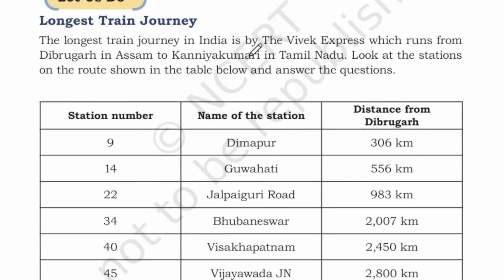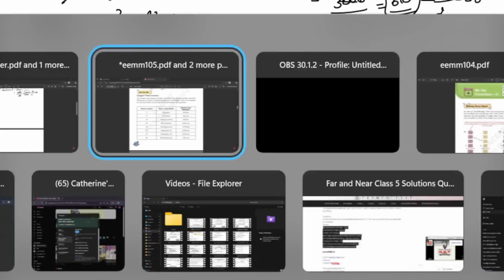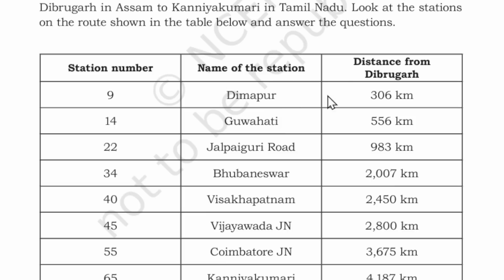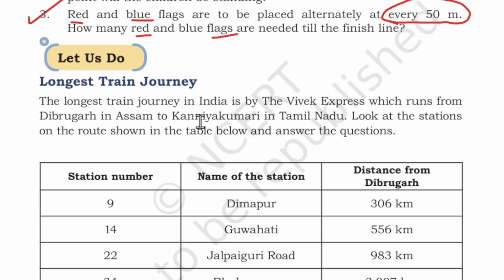Longest train journey. Okay, the longest train journey in India is by the Vivek Express, which runs from a different state. It is in Tamil Nadu. Okay, the longest train journey in India by the Vivek Express. Okay, so we have given the stations, number of stations and distance from Dibrugarh. So Dibrugarh is in Assam to Kanyakumari in Tamil Nadu. Look at the stations on the route shown in the table and answer the questions.